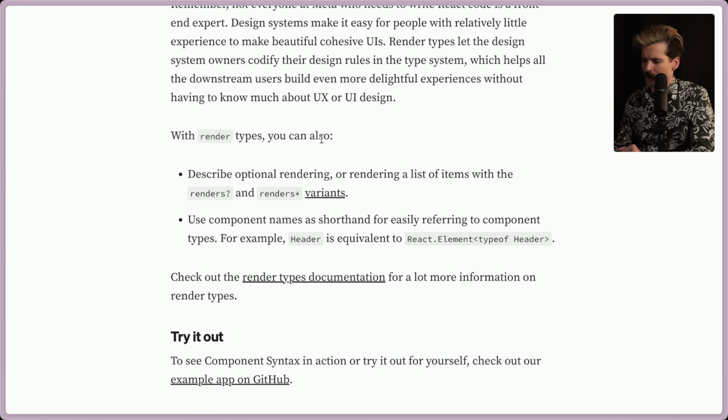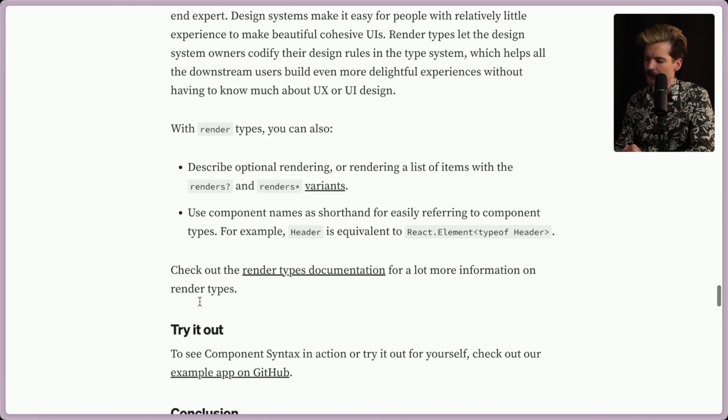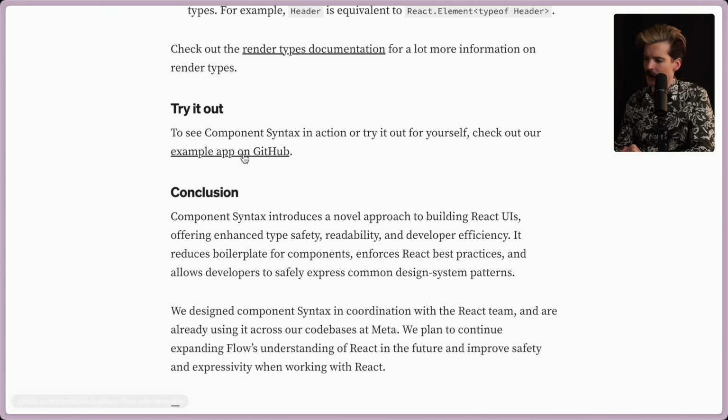With render types, you can also describe optional rendering or rendering a list of items with the renders or the renders star variants. That's pretty cool. You can also use component names as shorthand for easily referring to component types. For example, Header is equivalent to React.Element type of Header. Check out the render types documentation for a lot more info about all of this. You can also try it out. They even have an example app, so stick around so we can give that a shot.